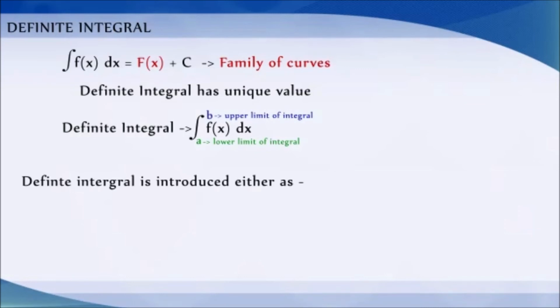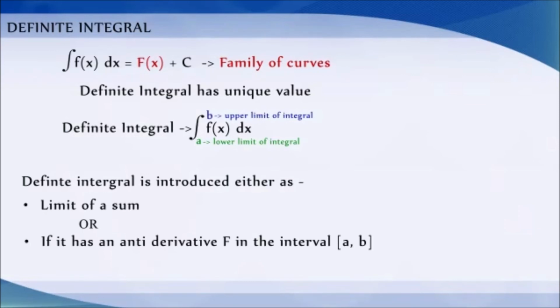The definite integral is introduced either as the limit of a sum, or if it has an antiderivative F in the interval a comma b, then its value is the difference between the values of F at the end points, that is F of b minus F of a.